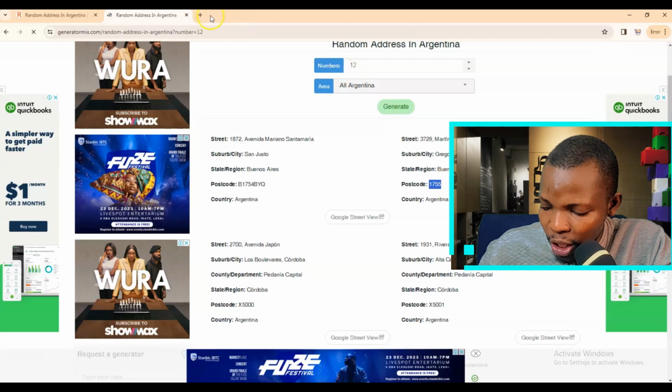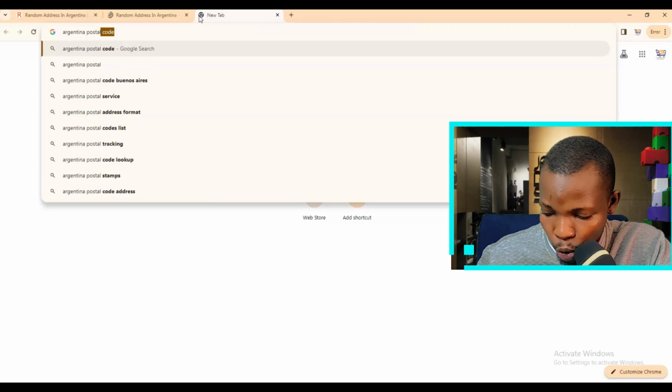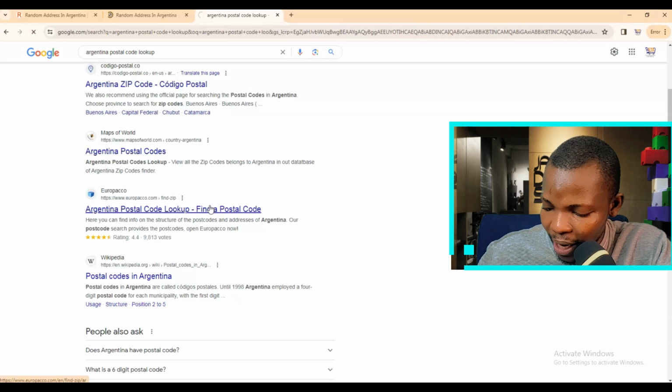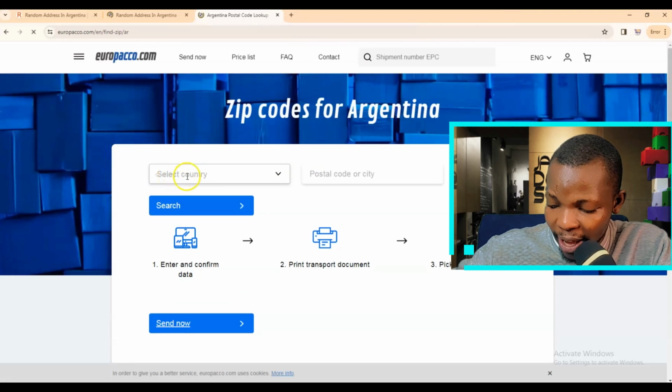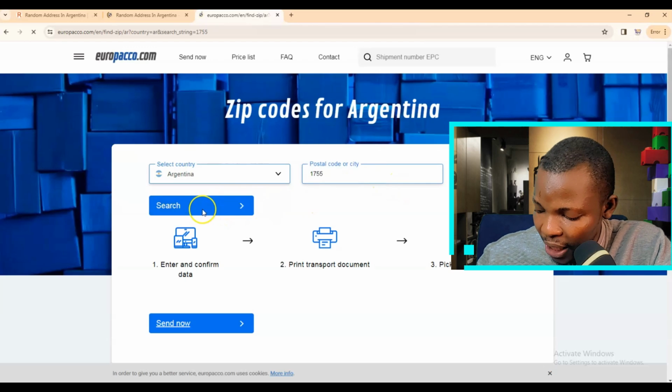Copy the postal code and open a new tab and search for Argentina postal code lookup. Now you are going to click on this particular one I select. Just select it and proceed. Once you are inside the website, you see the place where you can paste the postal code. Just paste it in the field.